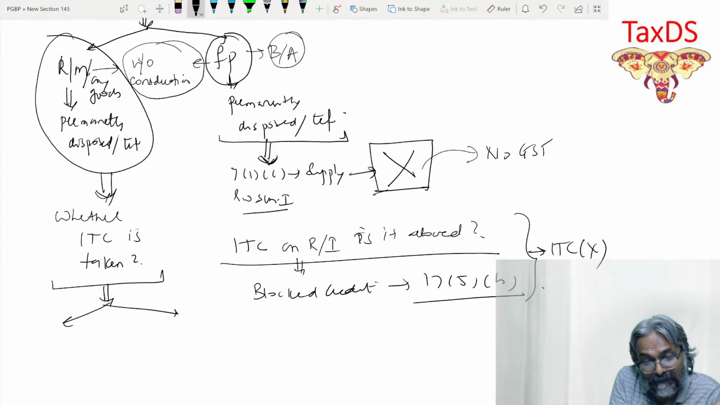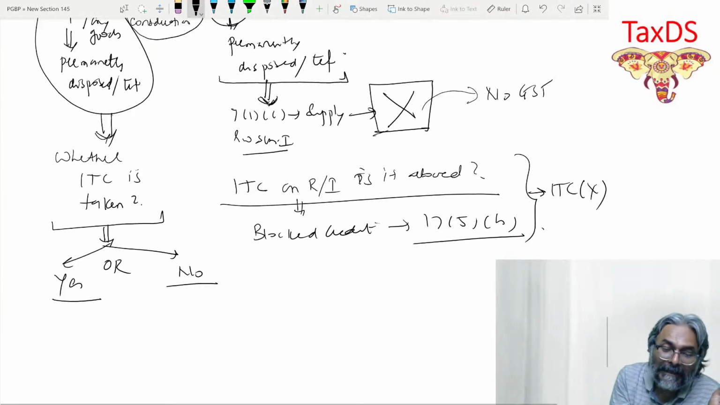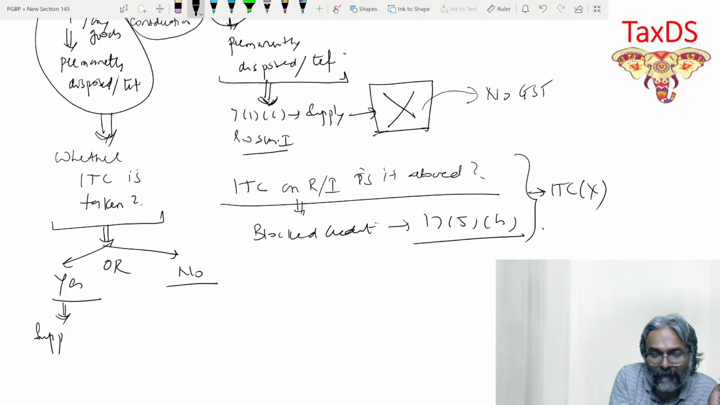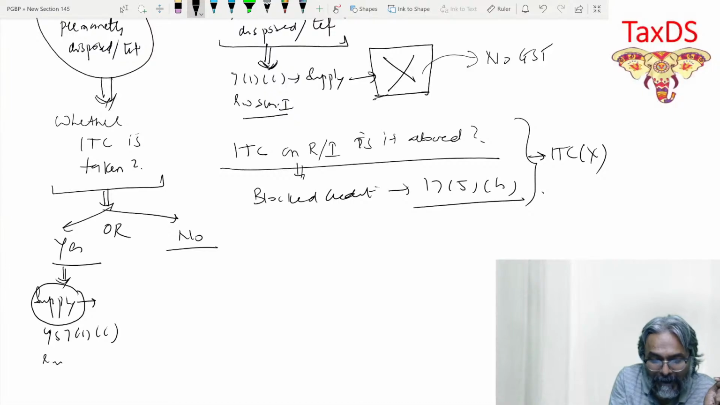You have got two answers. You can say, yes sir, I have taken the ITC, or no sir, I have not taken the ITC. If you have taken the ITC, students, then be careful. This will become a case of supply, yes, under 7(1)(c), read with Schedule I. And what about if I have not taken the ITC?